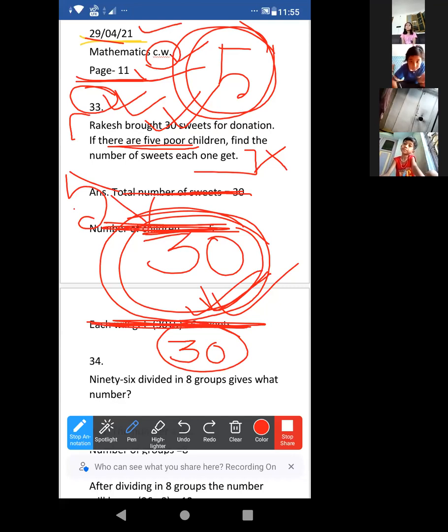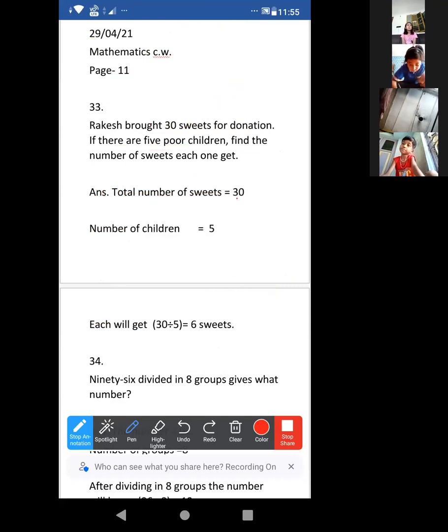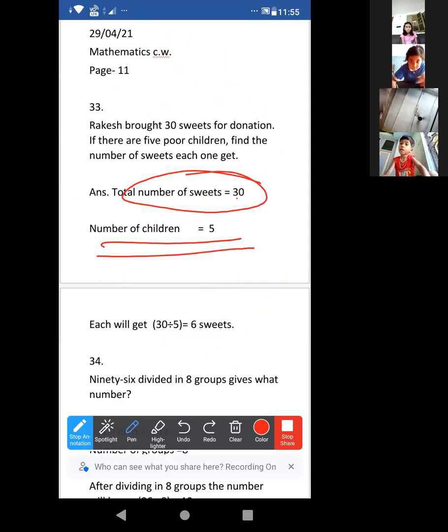So now you can solve it. Just normal division. Look, total number of sweets 30, number of children 5. We have to divide these 30 sweets among these 5 children. That means each will get 30 divided by 5, because we have to divide the sweets now.